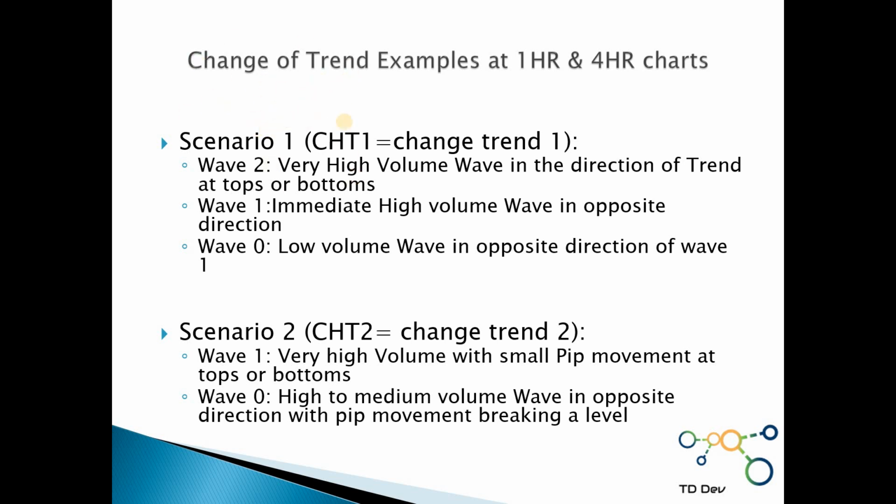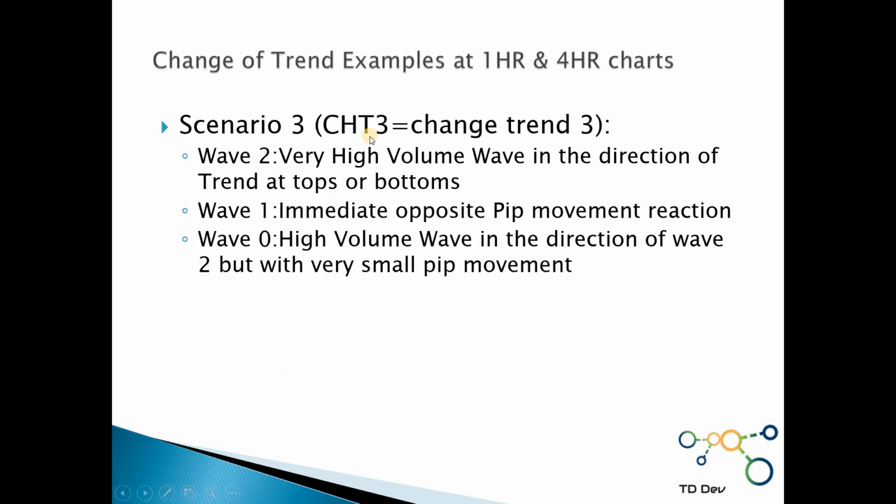CHT1 means change trend 1, while CHT2 means change trend 2. The details I will mention later on. And CHT3 means change trend 3. So these are three different scenarios when the trend is most likely to change.